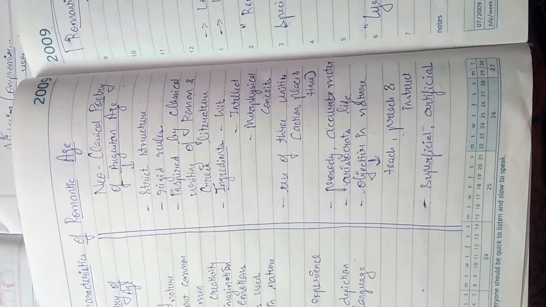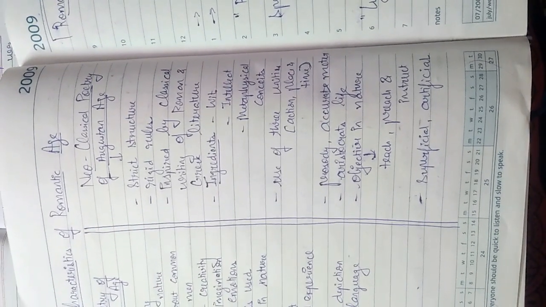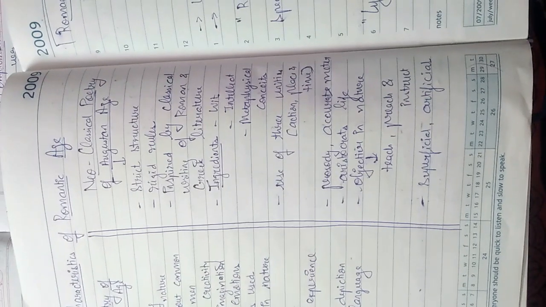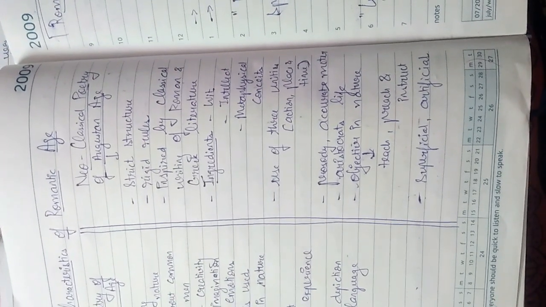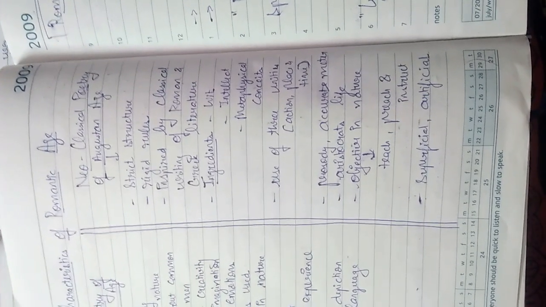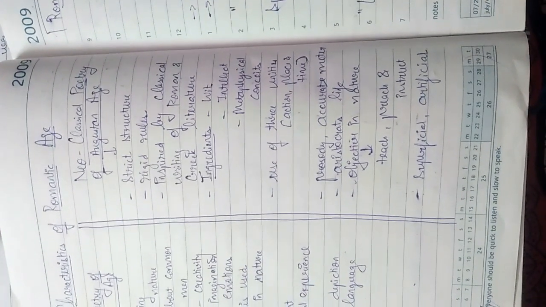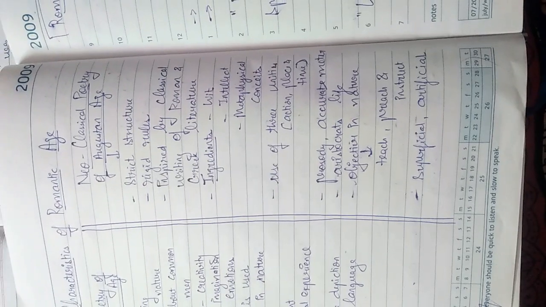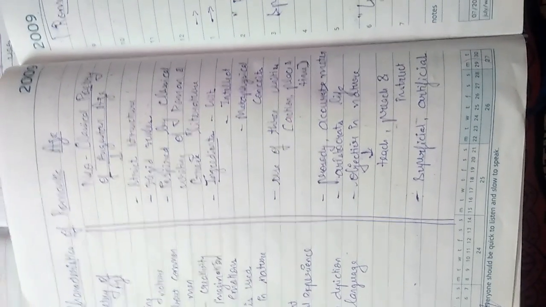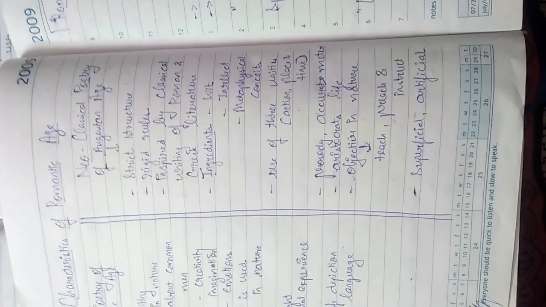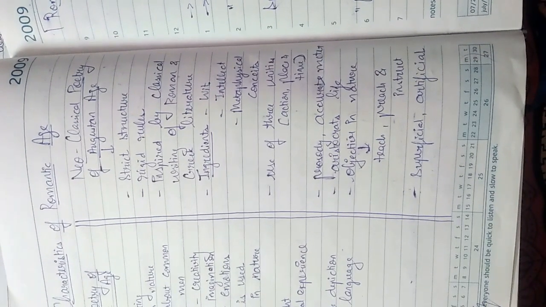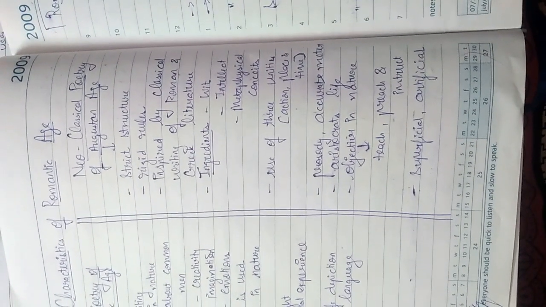Over exaggerations are used. Use of the three unities: action, place, and time. All the three unities are used properly. Prosody, accurate meter, the things which we learned, iambic pentameter, trochee, spondee, all this is used over here. Here it describes the lives of aristocrats.